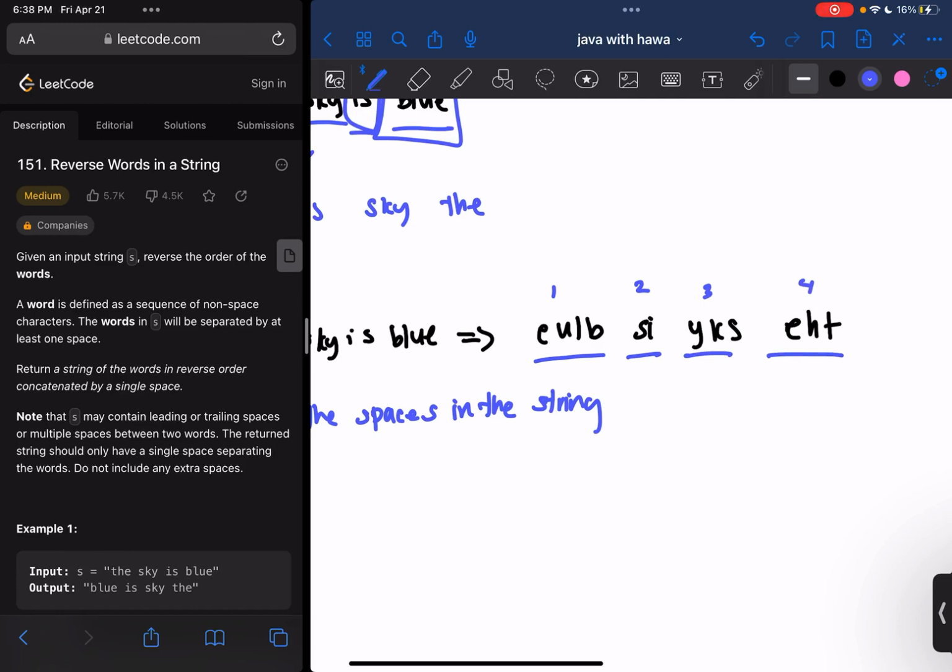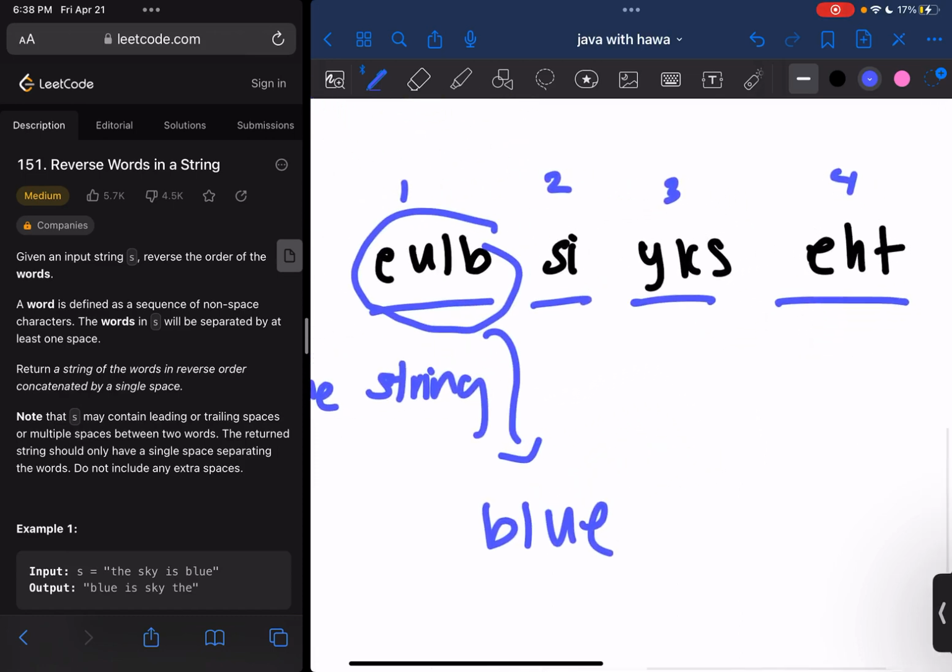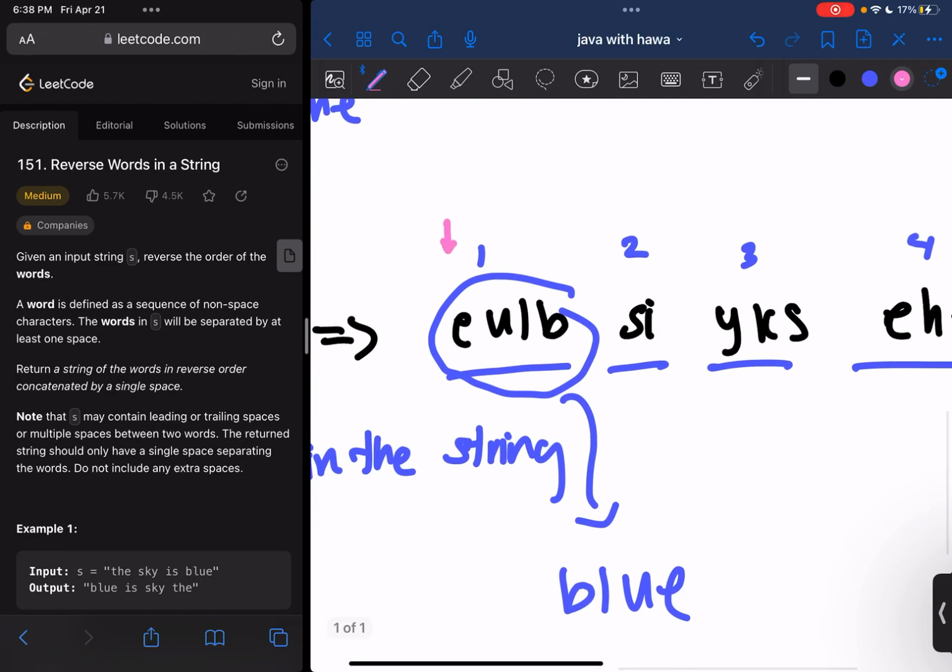The only problem here is what I just mentioned, which is we don't want the individual letters of the individual words in reverse order. We want them in their correct ordering. So this should be blue instead of eulb. And how we're going to do this is we're going to use a two-pointer approach. The way it's going to work is we'll start with one pointer here, and one pointer here. What we're going to do is say, I want this pointer here to keep inching forward until you get to a space, right here. When you get to a space, this pointer would now be here.